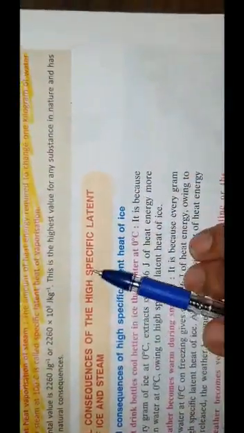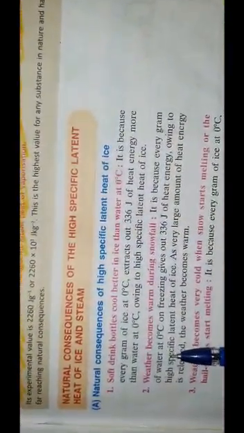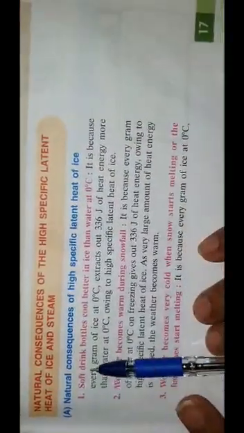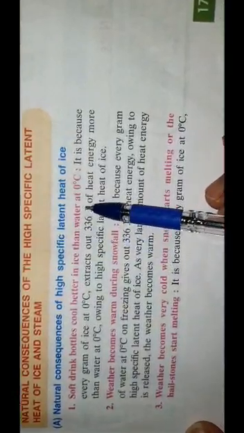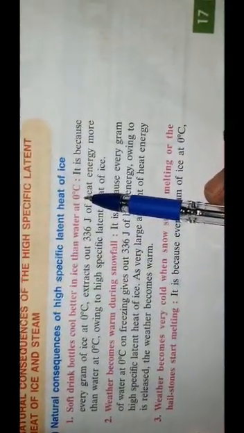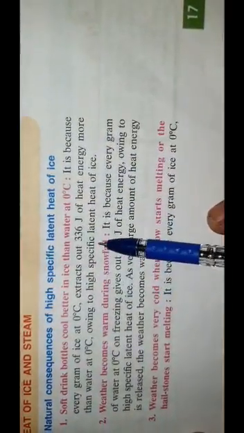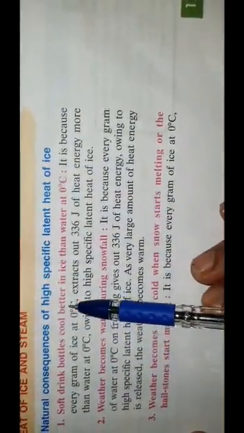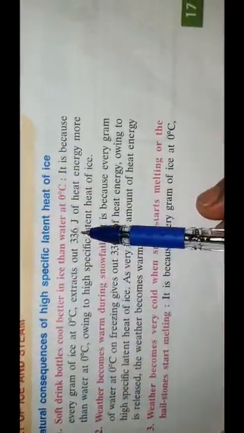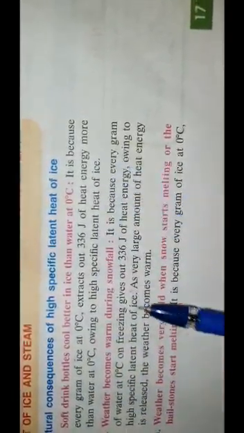Now children, there are some natural consequences of the highest specific latent heat of ice. I can give you one example: why do soft drink bottles cool better in ice than in water at 0 degree Celsius? You can give this answer because ice has high specific latent heat. So every gram of ice at 0 degree Celsius extracts 336 joule of heat energy more than water. Many other examples you can give.